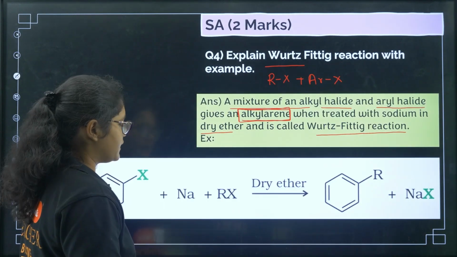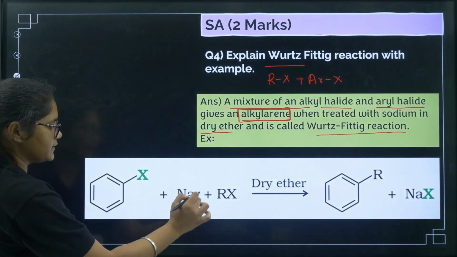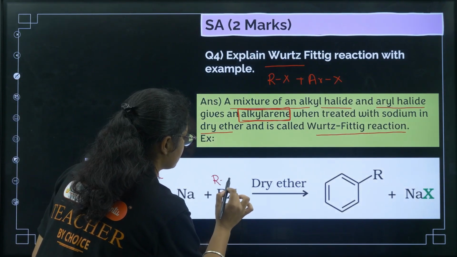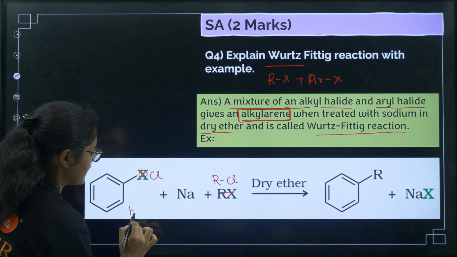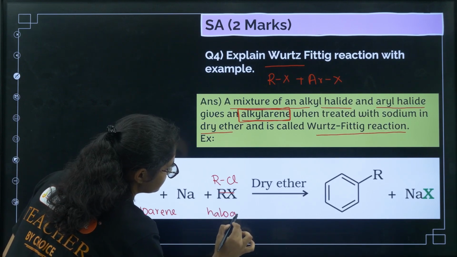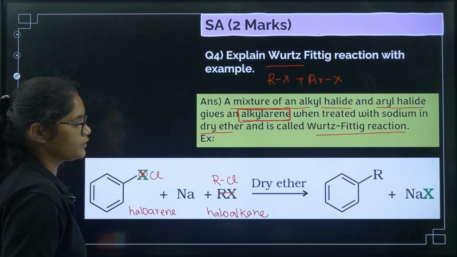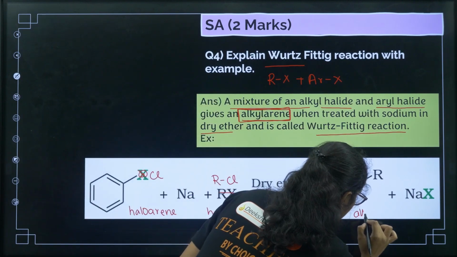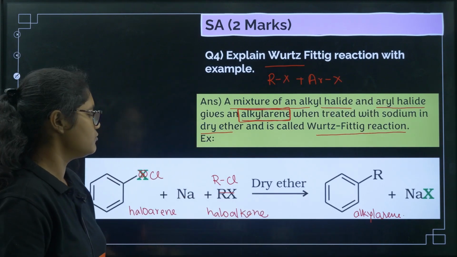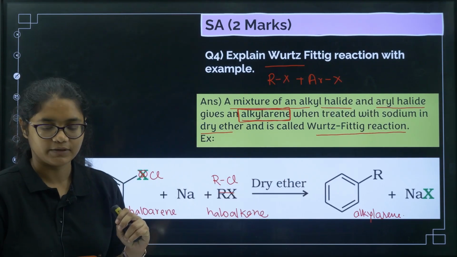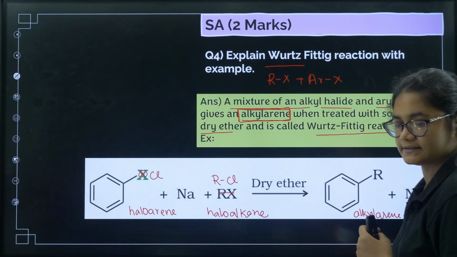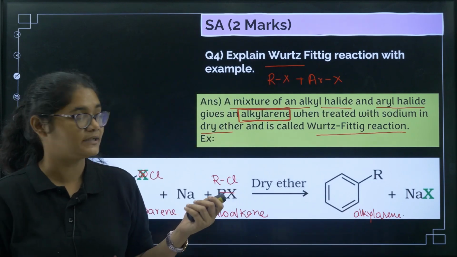Okay, so here you can write down the example. You have this one here. When you write the example, as I told you, you can take chlorobenzene, here you can take chloroalkanes. Okay, and here you can write down haloarene. Okay, and here you can write haloalkane. So just to denote that these two are reacting. Okay, to give you, this is what? Alkyl arene. Okay, so product you can write down whichever X you have taken, you can write down in this way. Clear? I hope this is visible. Please check is it visible or not. Okay, you can write down the reactions like this. Okay, now we'll go to the next question.